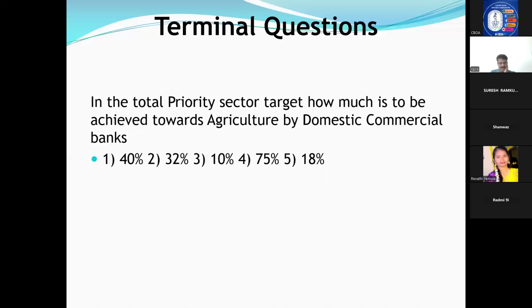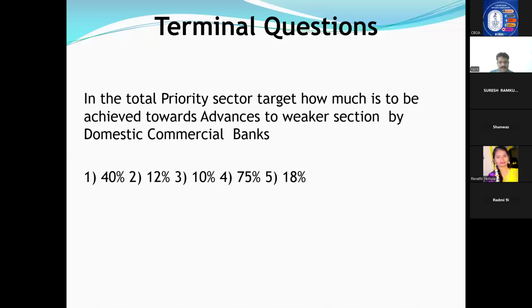Answer 40%. Yeah. Second question, sir. Agriculture target. How much? 18%. Very good. Weaker section, commercial banks. How much? 12%.